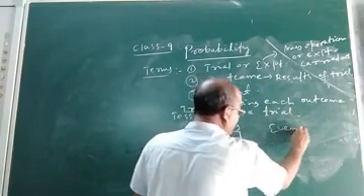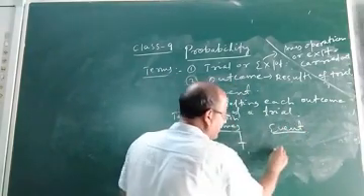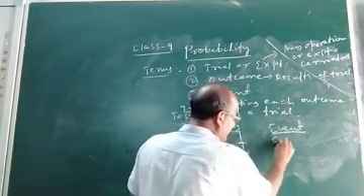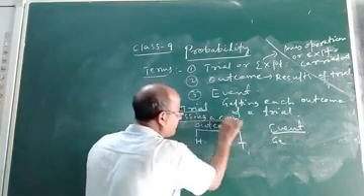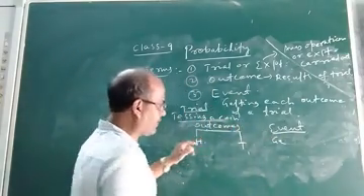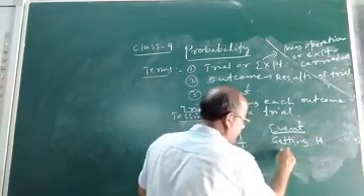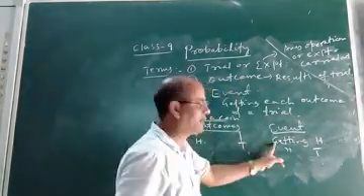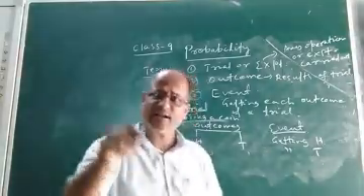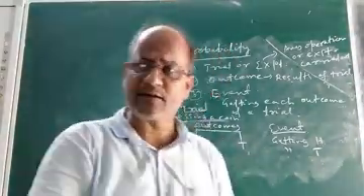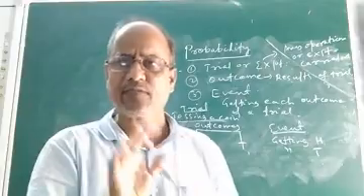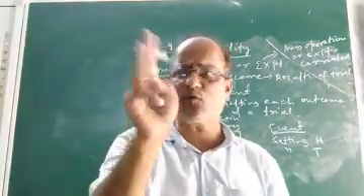I am giving an example. Event means getting head in this particular trial. In this particular trial, tossing a coin, what are the events? Getting head or getting tail. That means getting each outcome of the trial is called an event. Now, this event is again of two types.